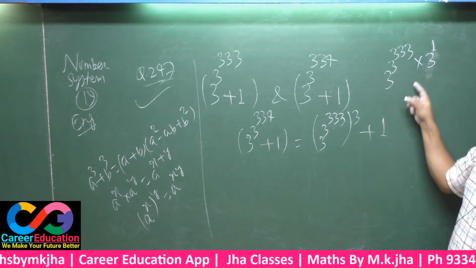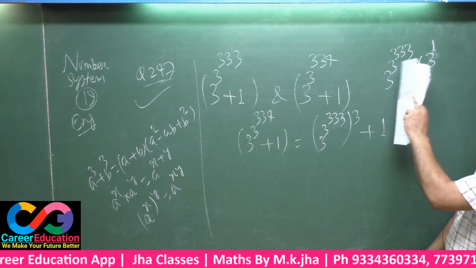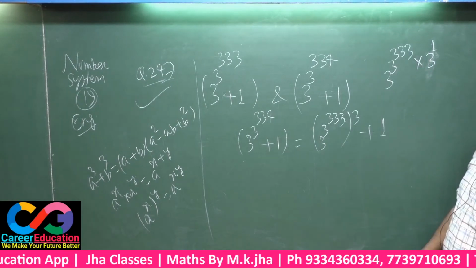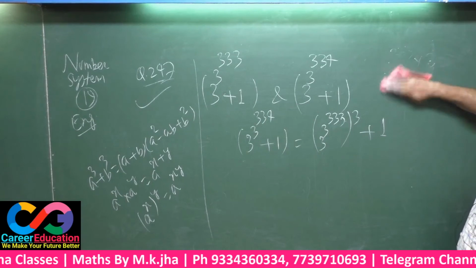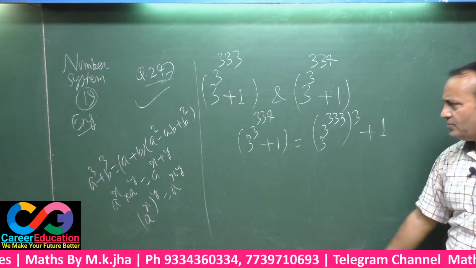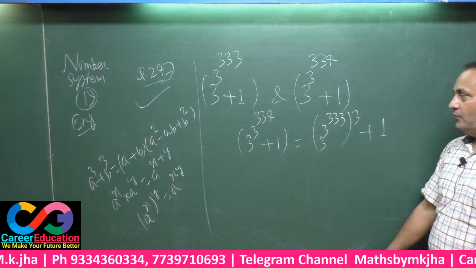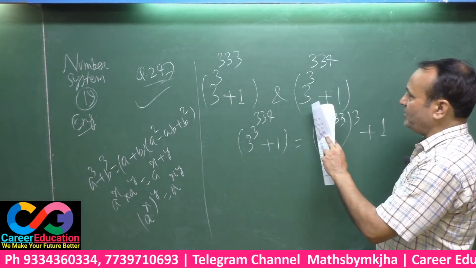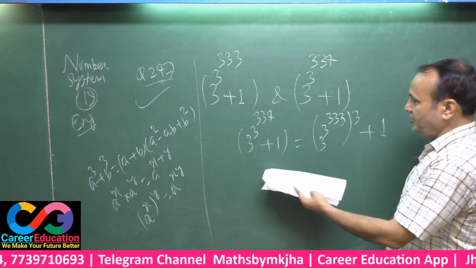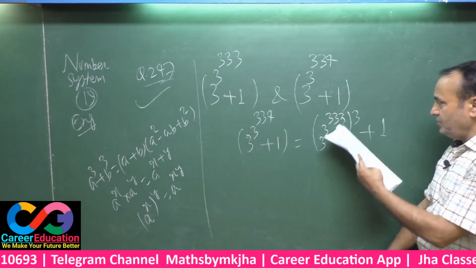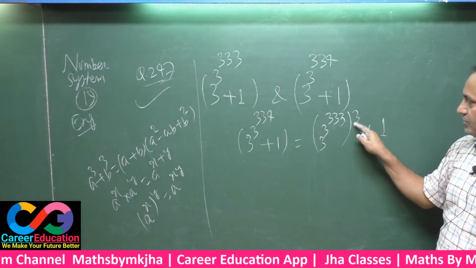That means you have to find the highest common factor between the two. For that you solve this expression, 3 power 3 power 3, and 3 power 3 power 4, and write them in this form.